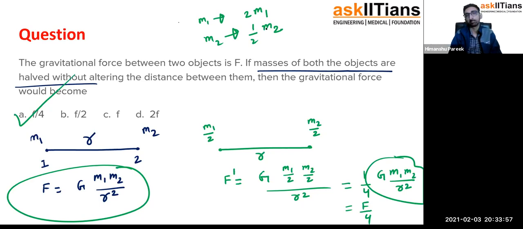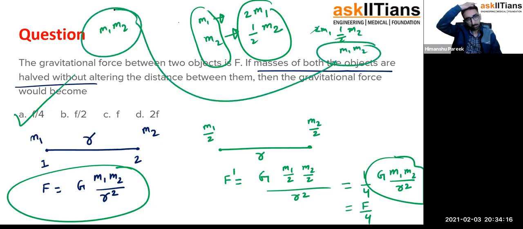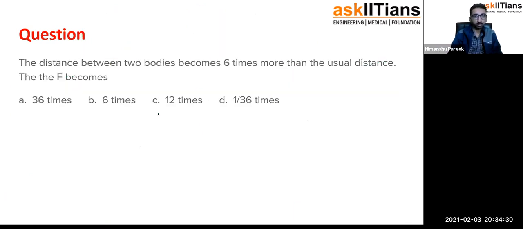It would be the same. Because the product of masses, what was it initially? m1 m2. What is the product of masses finally? 2 m1 times half m2. Now this 2 gets cancelled out, so m1 m2 again. If the product of masses is not changing, then the gravitational force will be exactly the same. But here the product of mass is becoming 1/4, so the gravitational force will also become 1/4. Let's take one more question.